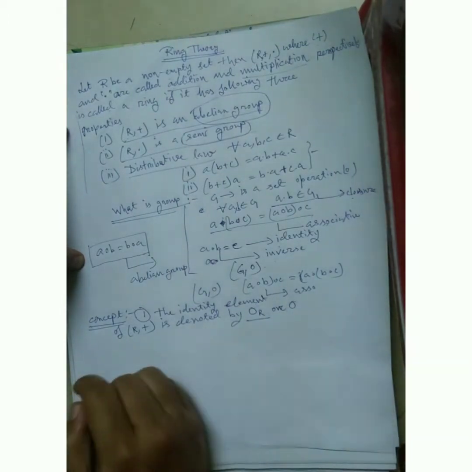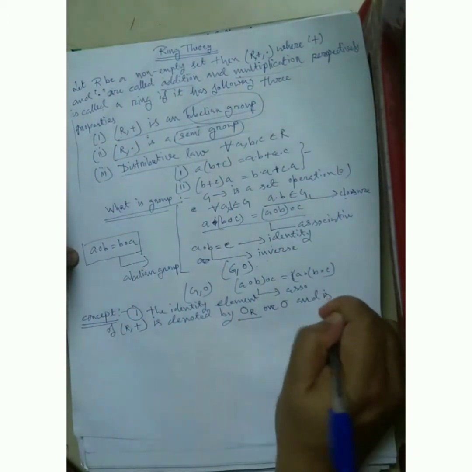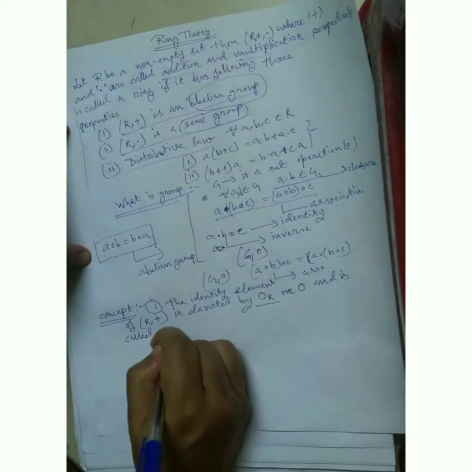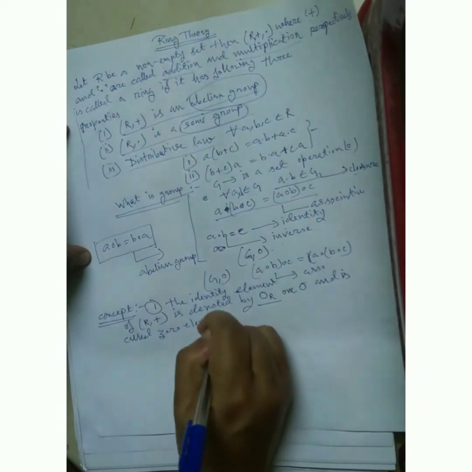This identity element is called the zero element.